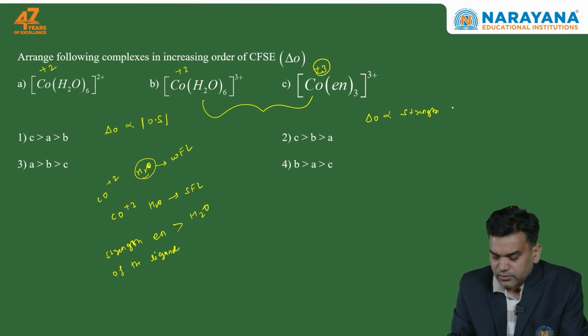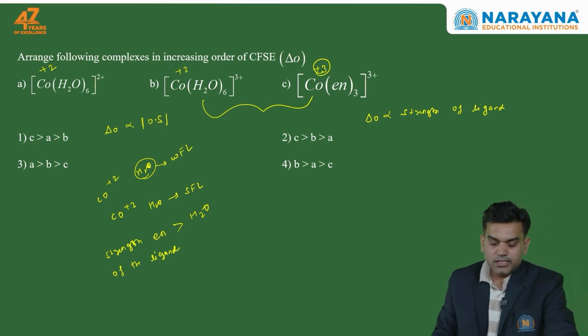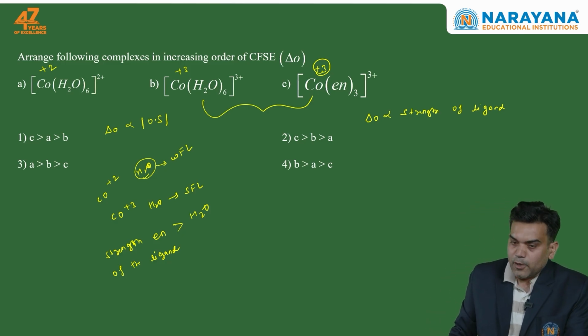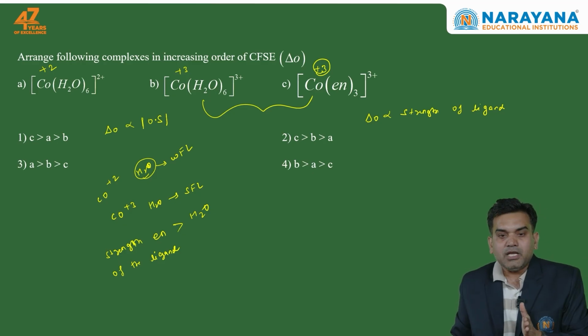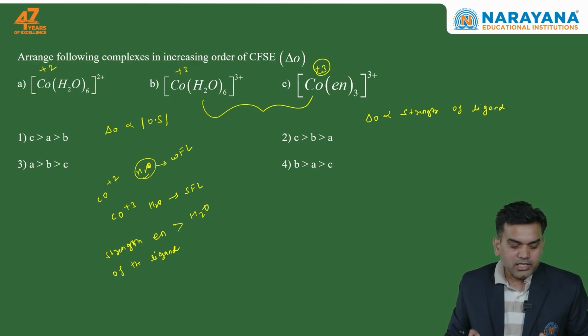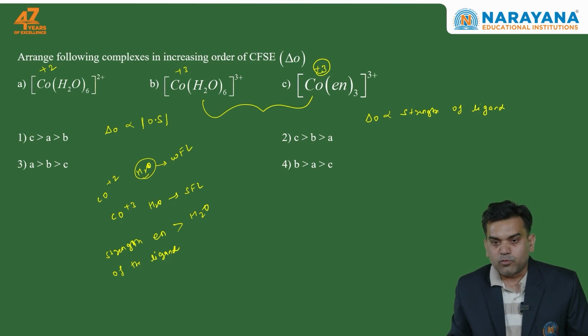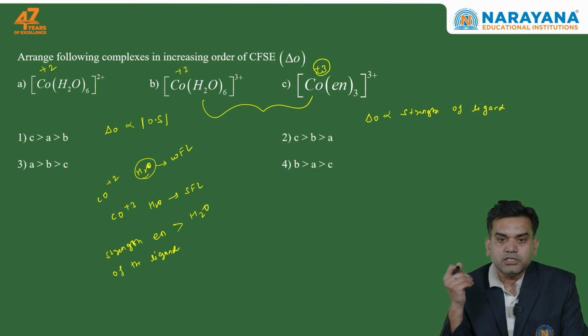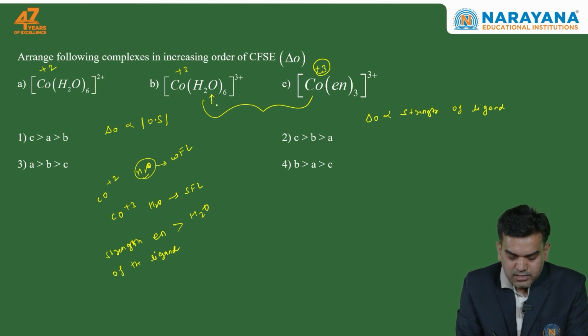Greater is the strength of the ligand, more will be the delta O, CFSE. So in option C we have cobalt in +3 with the strongest ligand. In options A and B, how can I compare that? Cobalt is given in +2 oxidation state with water as the ligand in A, but in option B cobalt is given in +3 oxidation state with water as the ligand. So here this water is behaving as a stronger ligand, it is SFL.